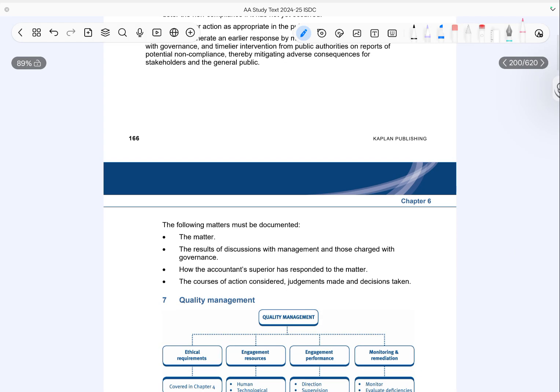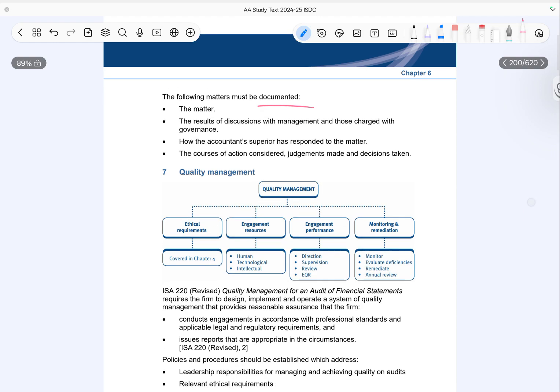Certain matters relating to non-compliance must be properly documented. This includes the nature of the issue itself. It also includes the result of discussions with management and TCWG. The auditor must document how their superior responded to the matter. In addition, all actions considered, judgments made, and decisions taken must be clearly recorded.